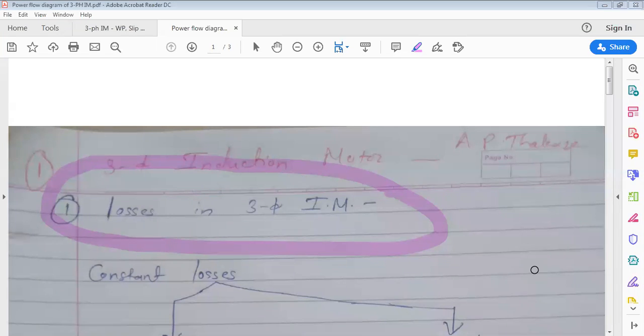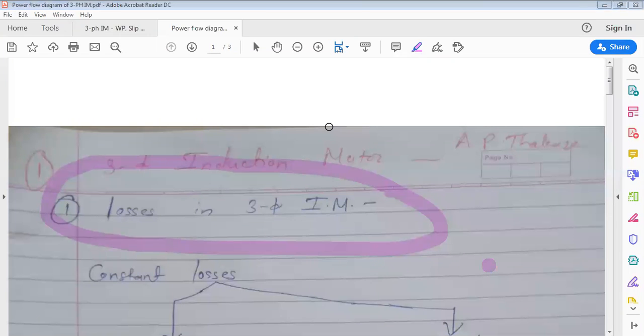And mechanical losses are also assumed constant here because they change not much. And which one is called variable loss? Copper loss. Very good. Same as whatever we have seen in the transformer. Now we'll see why that loss is constant and why the other loss is variable.